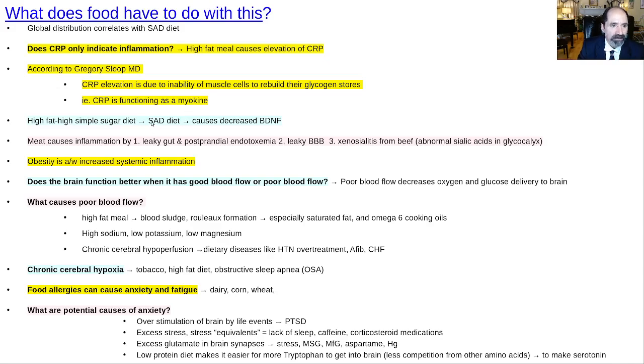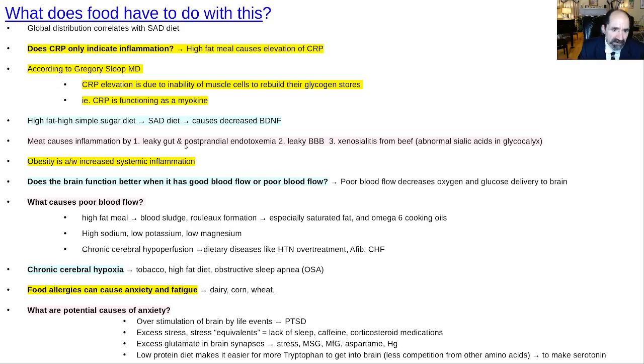A high-fat, high-simple sugar diet has been shown to decrease BDNF, brain-derived neurotropic growth factor, so it decreases the ability of neurons to form new connections. That's how you learn stuff, by making a new connection. You take the new information and you connect it to the old information. You have to associate it with something. All learning is associative, and so it basically impairs your brain's ability to learn anything. A high-fat, high-simple sugar diet is not what the brain wants. Especially it's the high-fat. That's a real big deal. That's why I'm not a fan of all these, "I need my extra fats." No.